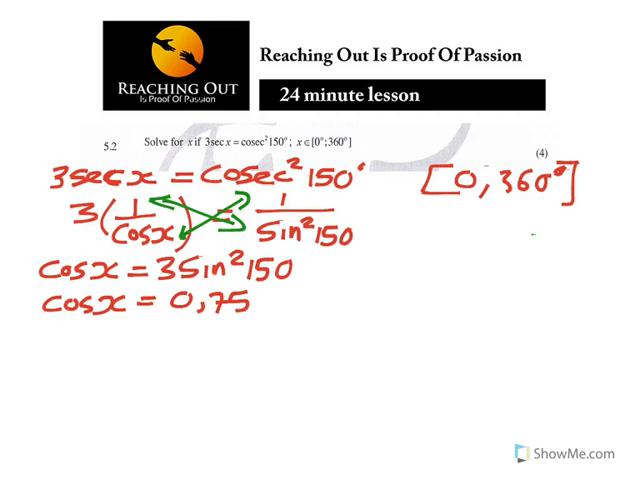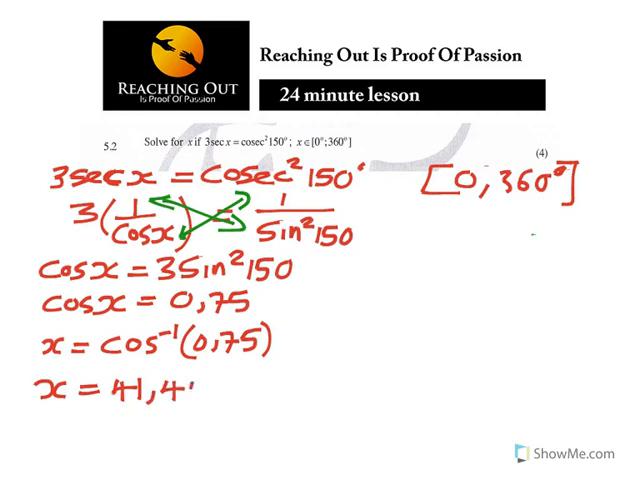So now x is equal to arc cos 0.75. So what is x in that case? x is equal to 41.410 degrees. Remember, they say to 3 decimal places. That's your x, that's the first value of x.